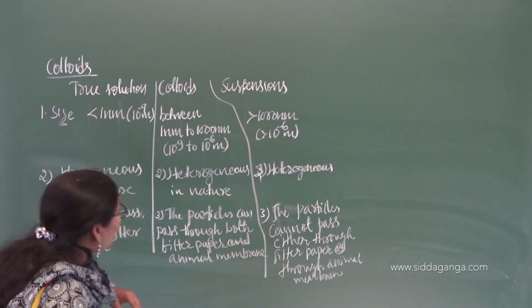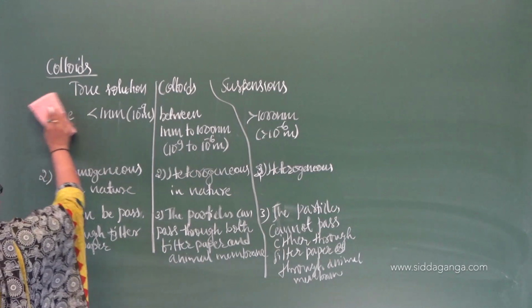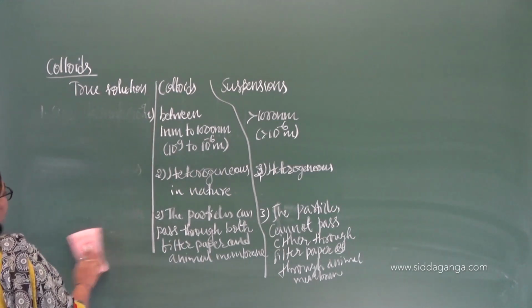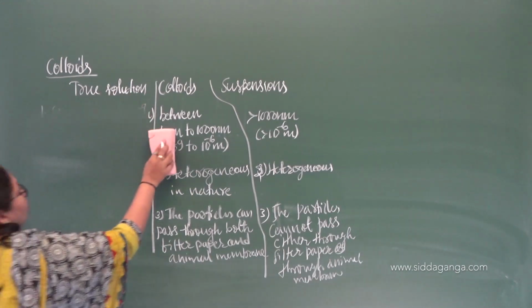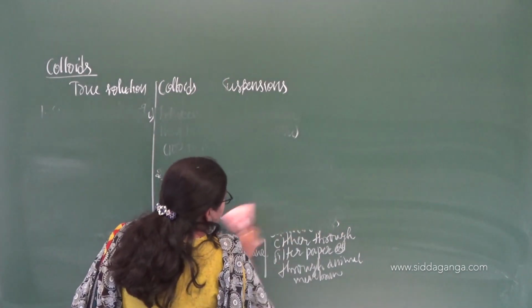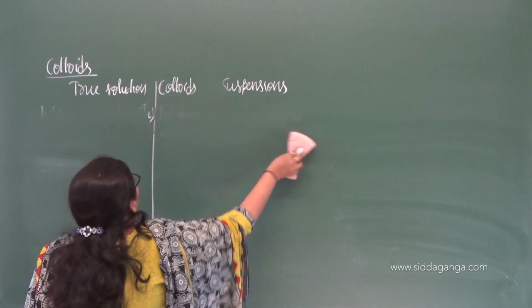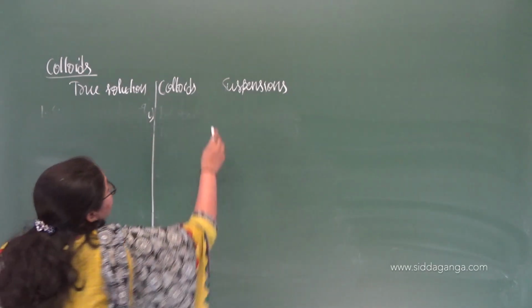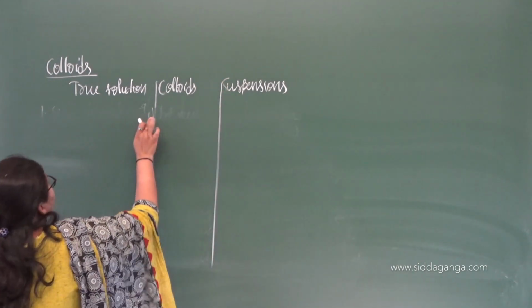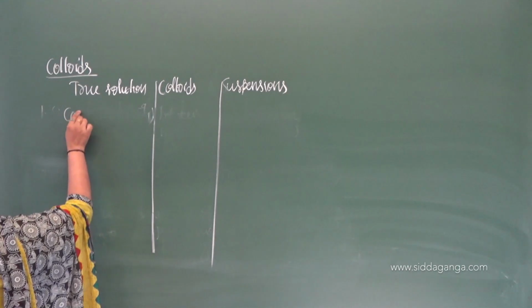Okay, so next point, I think you understood all these. The next difference is their visibility.